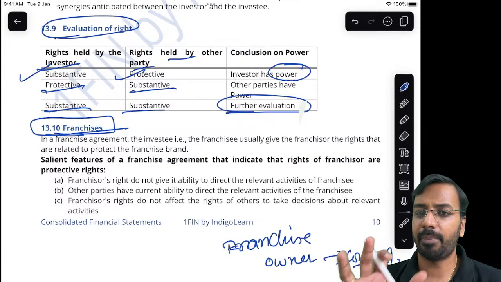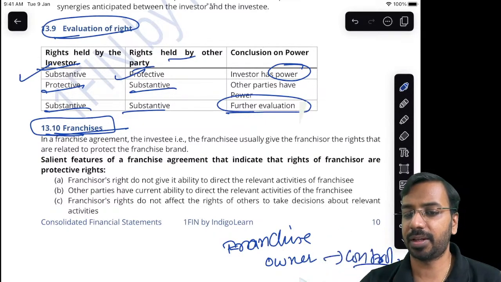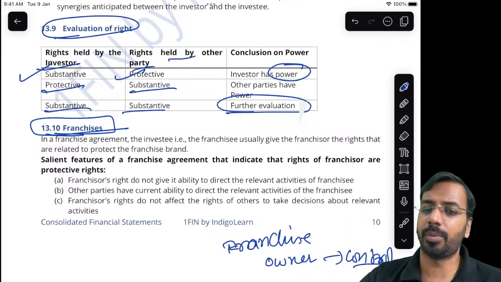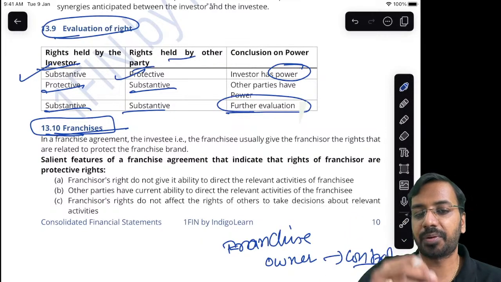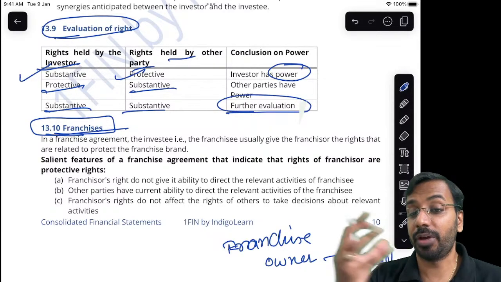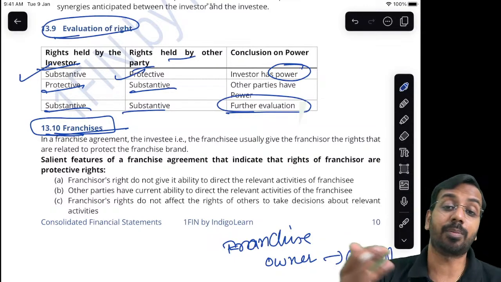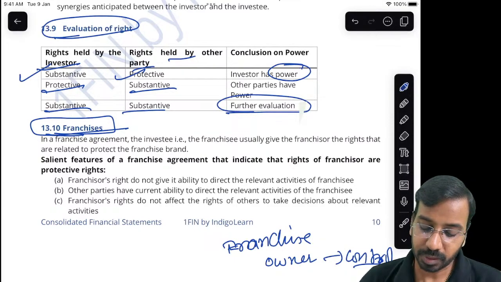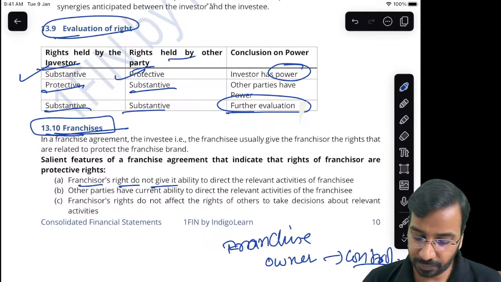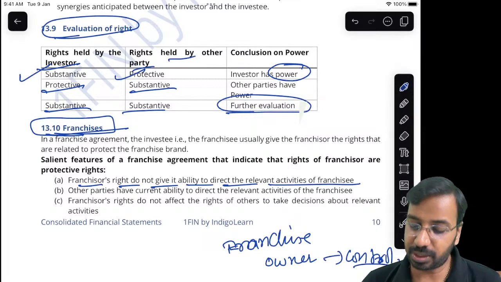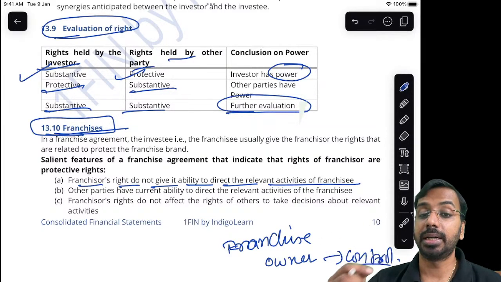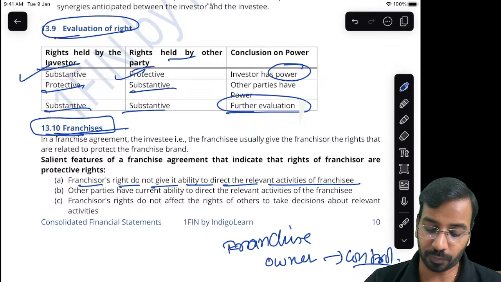Normally, if McD has a franchisee, McD will say you can sell this type of burger, and this is the place from which you have to source. Apart from that, day-to-day operations, marketing, the way they put the store and all of that is up to the franchisee. So franchisors do not have the ability to direct the relevant activities of the franchisee. They can give broad guidelines, but they don't have the right to direct the relevant activities of the franchisee.